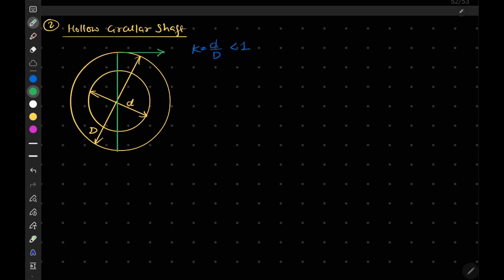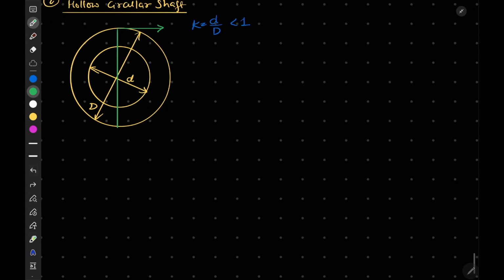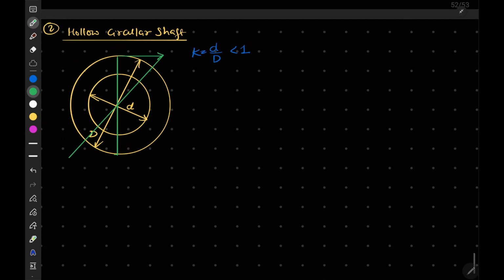Again the line must pass through this point, something like this. This is our tau max, and here is our tau minimum.